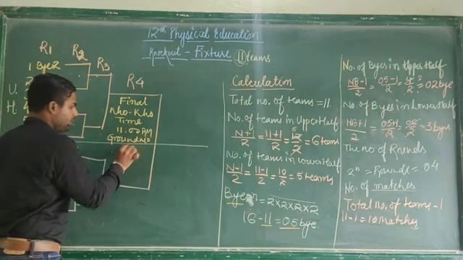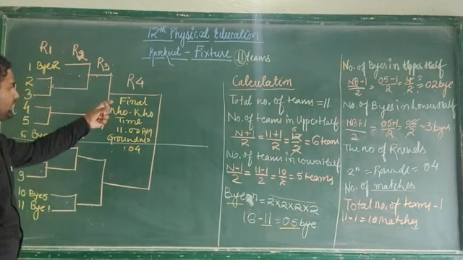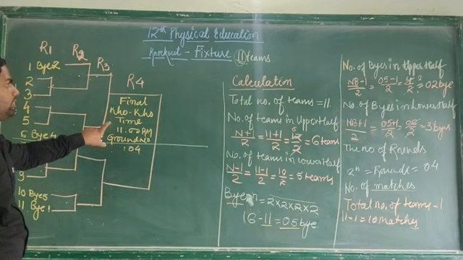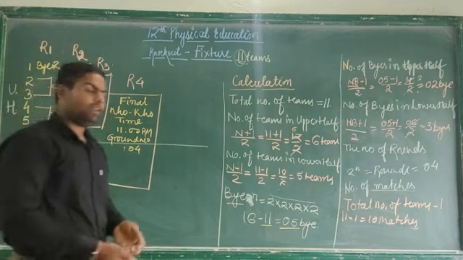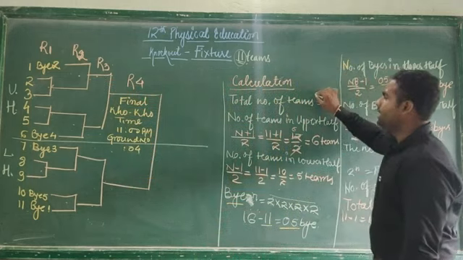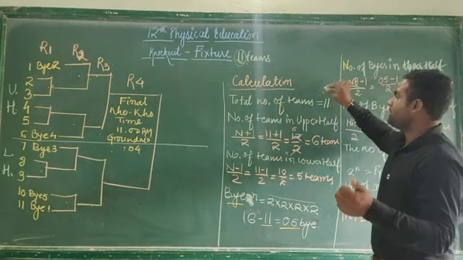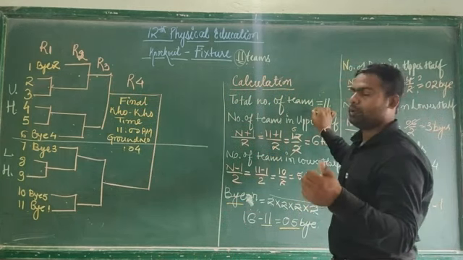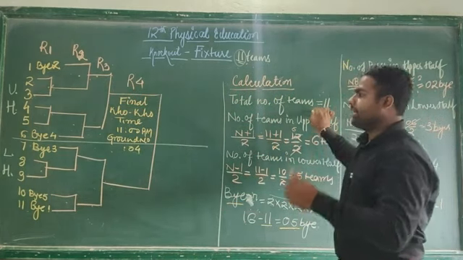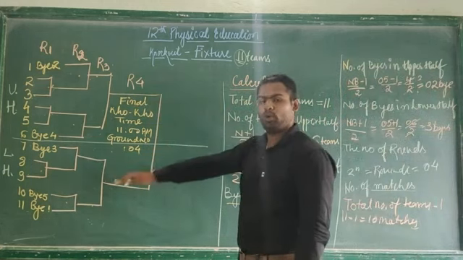Ground number. So let's say the match is going on in ground number 4. So some of these things should be there in these boxes. Again, the first calculation is to write the total number of teams. Got my concept? First, we wrote the total number of teams. The second thing we did is divide the teams into upper half and lower half.